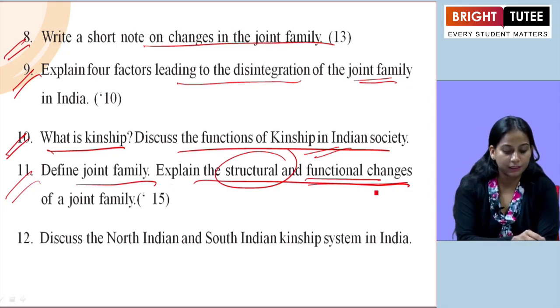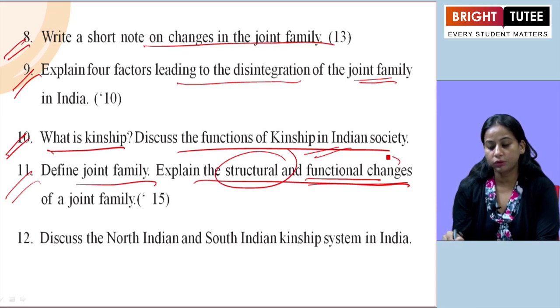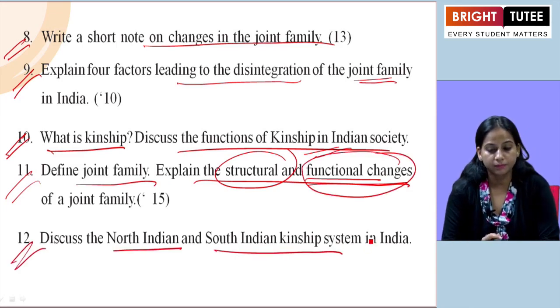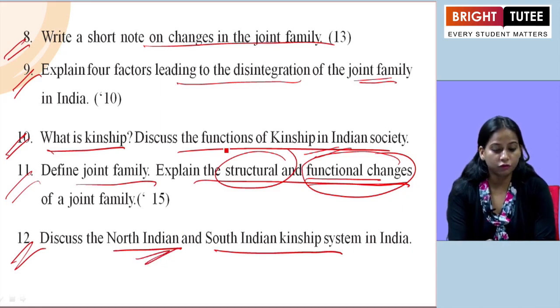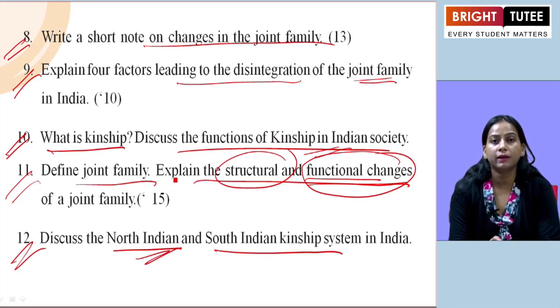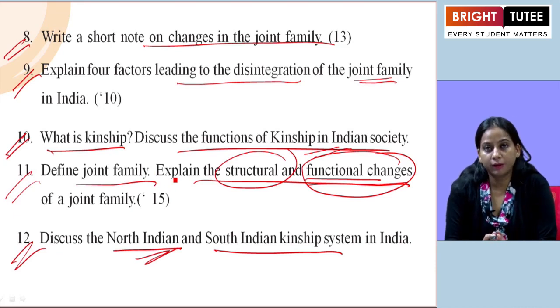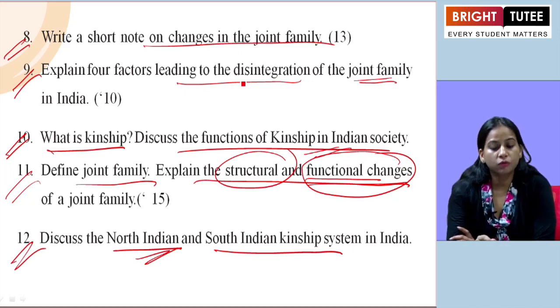The next one they have asked: discuss the North Indian and the South Indian kinship system in India. So here we have to give the features of both. Firstly, the North Indian. We can say the basic kinship groups are Kul, Gotra and Jati. Kul and Gotra are exogamous units, whereas Jati is the endogamous unit. And according to that, we have to mention how there is a difference between a daughter and a daughter-in-law, and a particular marriage alliance is a means for extending kinship bonds by forging new kinship bonds.